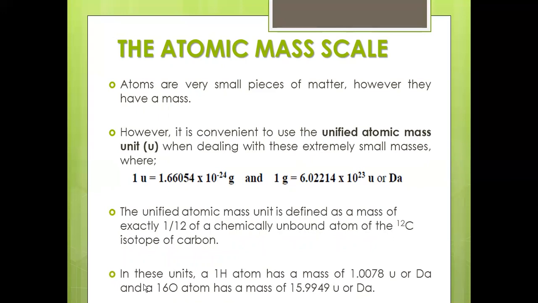This is why, in these units, a hydrogen atom has a mass of 1.0078, but approximately we use it as 1 u or Dalton. You can use Da for Dalton. And the oxygen-16 atom has a mass of 15.9949 u or Dalton. How they found it is, if you know that one hydrogen has this much mass, then for the 16 hydrogen atoms, you will end up with this amount of mass. This is what we have to do.